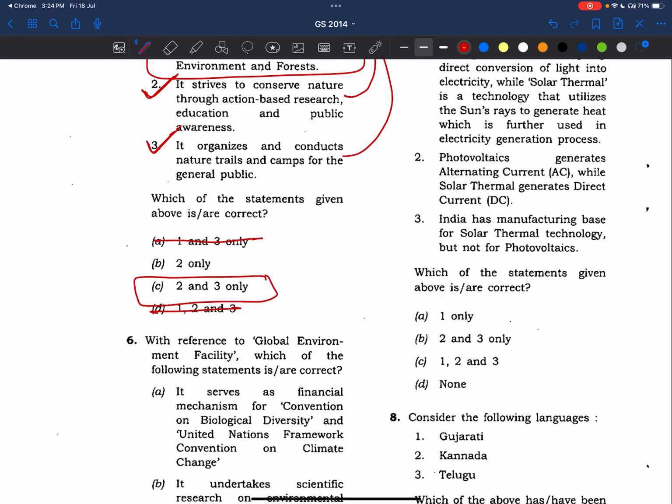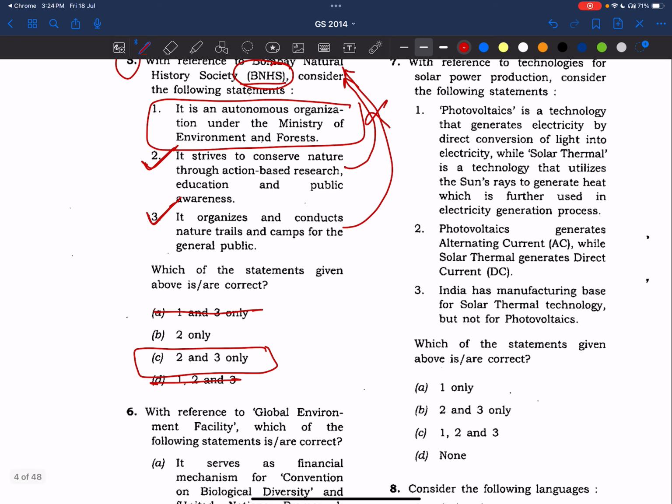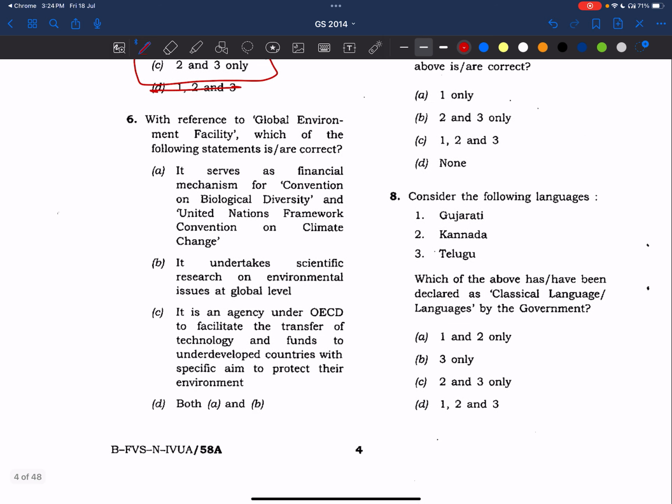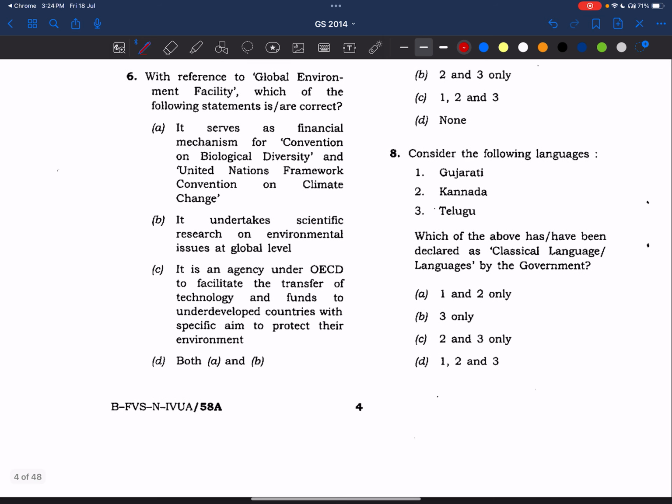Now, what we need to learn from this question? We need to make notes on BNHS, right? And also any other organizations like BNHS working in India. You'll get that notes in the Telegram channel. So I will not repeat it again and again.